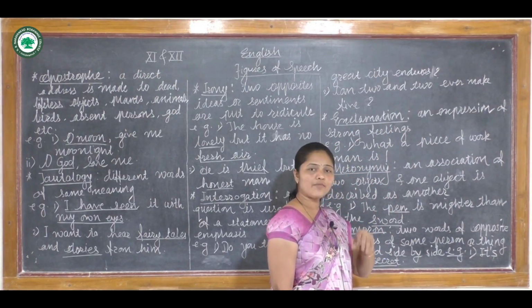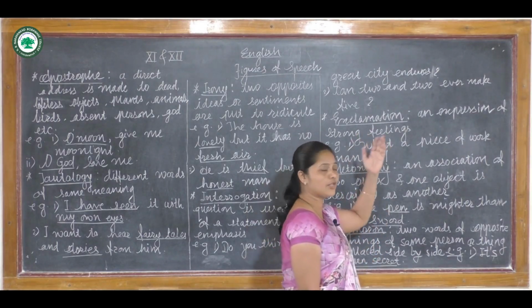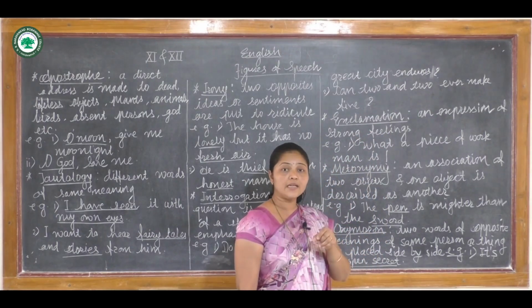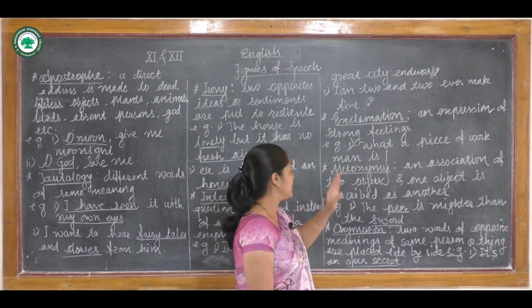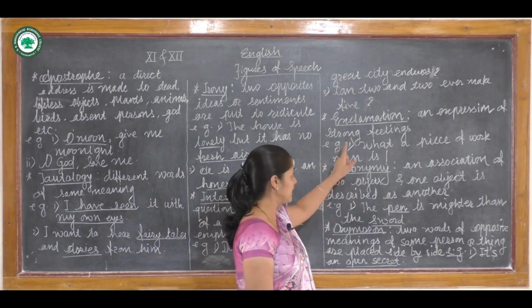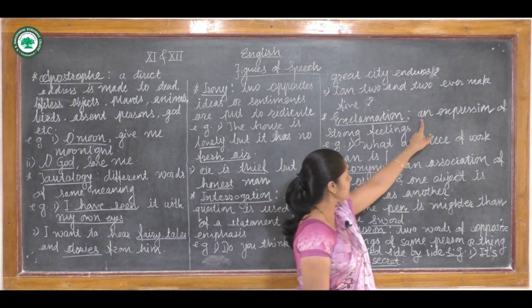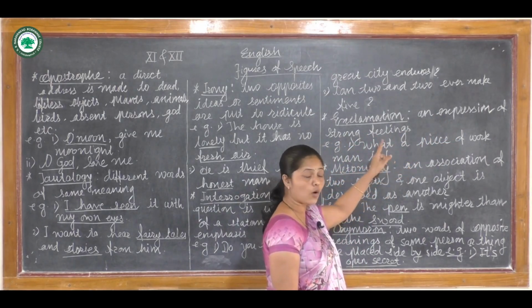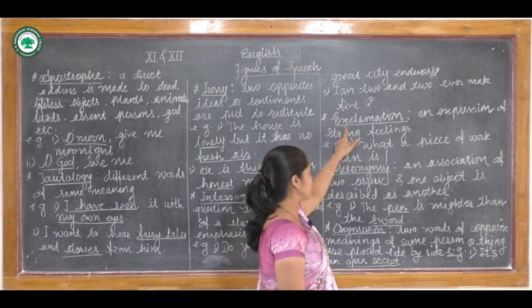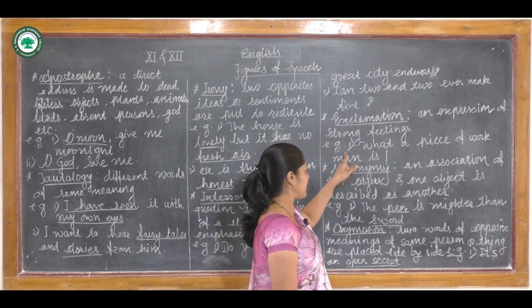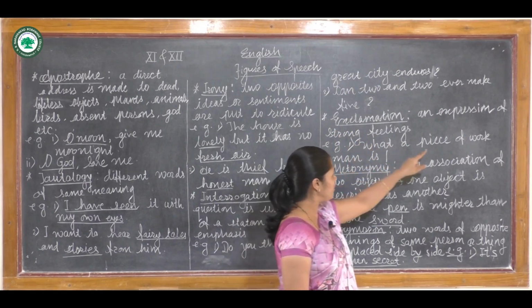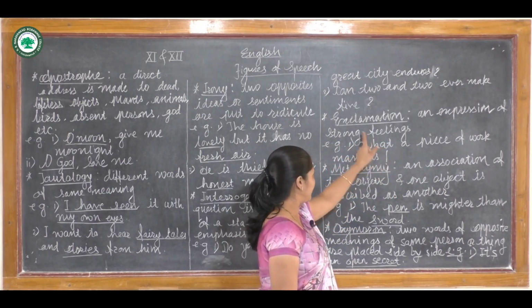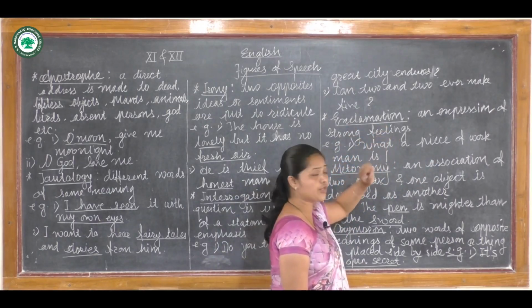But don't give this kind of explanation in your answer. Write the explanation as I am giving now: an expression of strong feelings in a sentence is called exclamation. Take an example: "What a piece of work man is!" This figure of speech we can call the exclamation figure of speech.